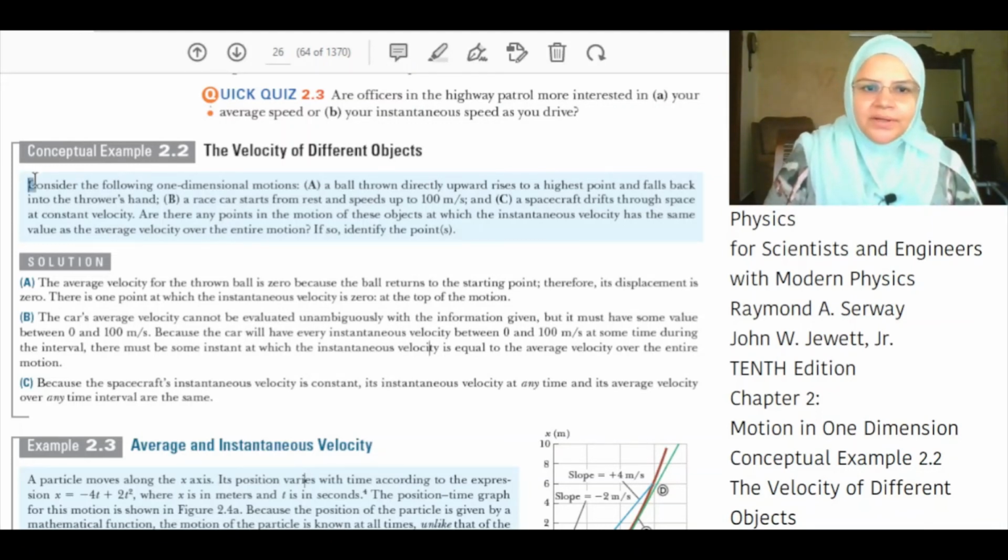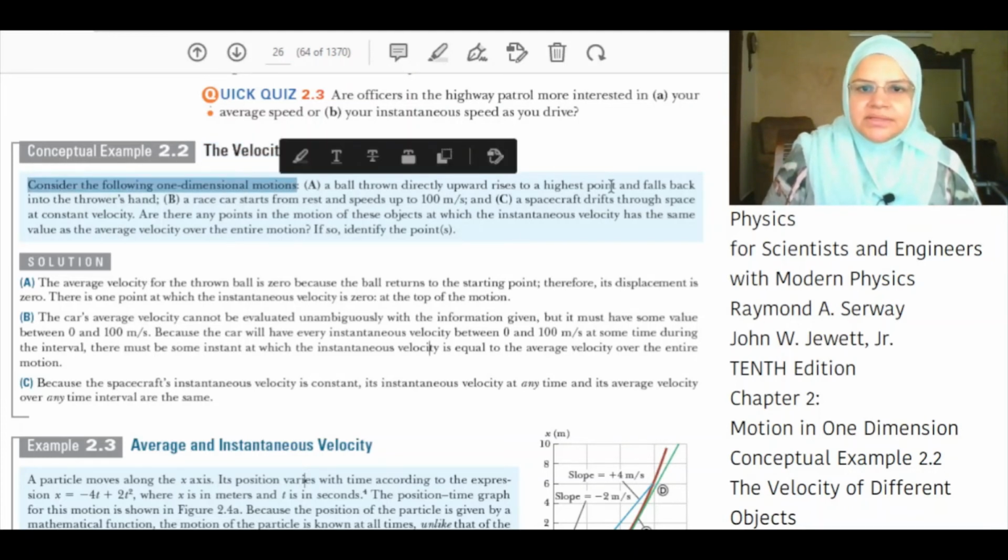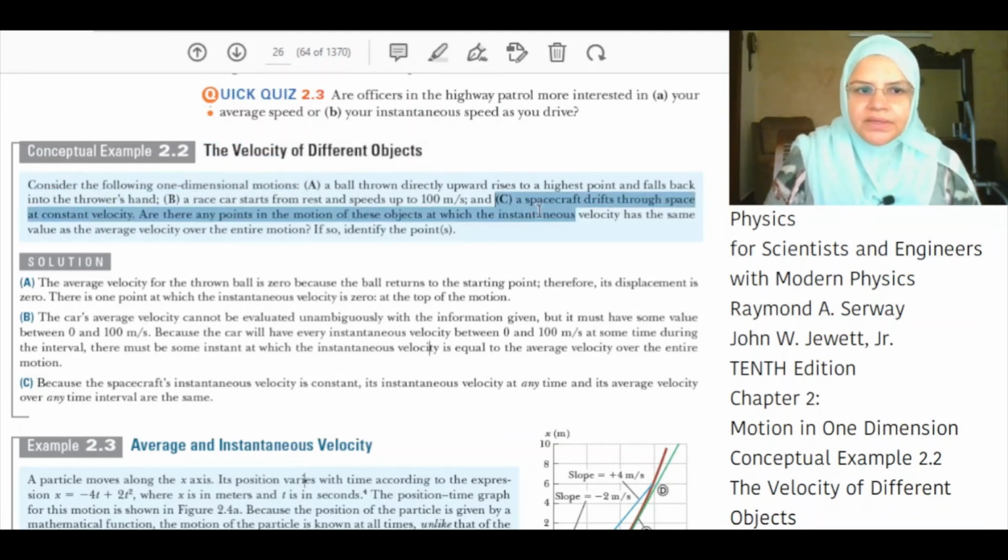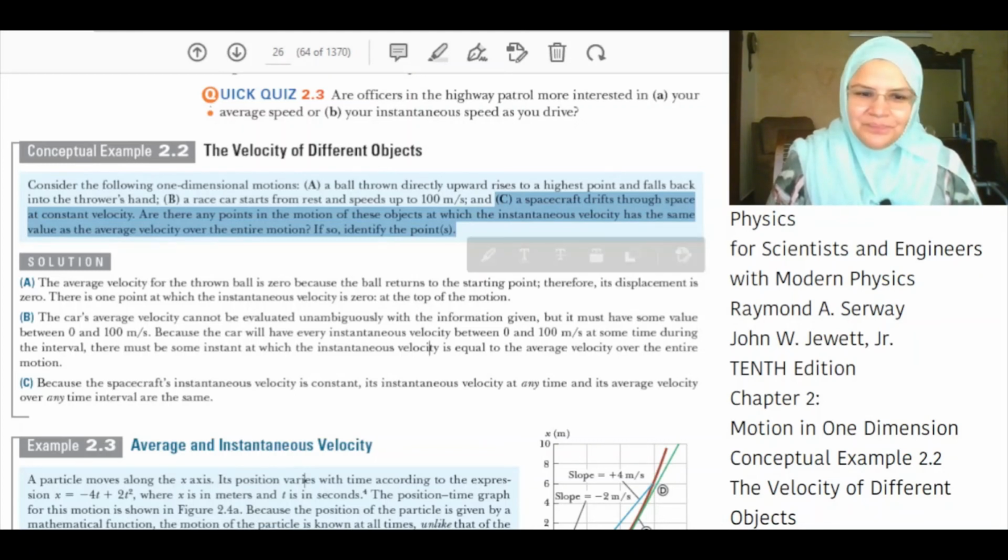Consider the following one-dimensional motions. Point C. A spacecraft drifts in space at constant velocity. Are there any points in the motion of this object at which the instantaneous velocity has the same value as the average velocity over the entire motion? If so, identify the points.